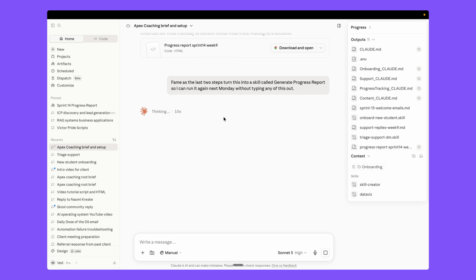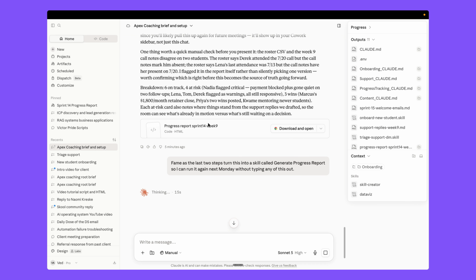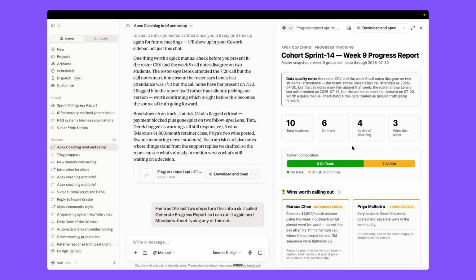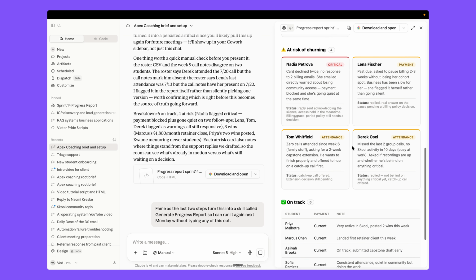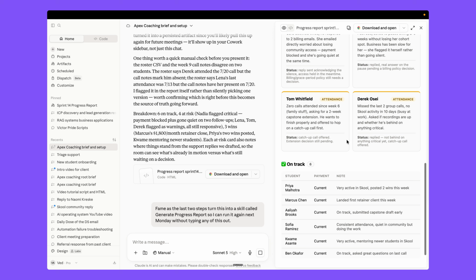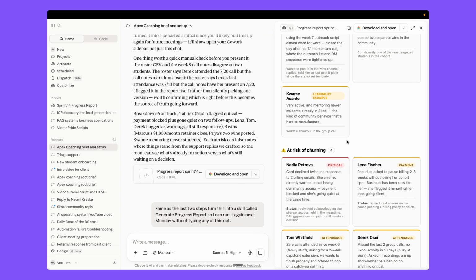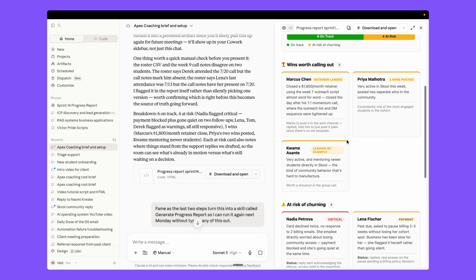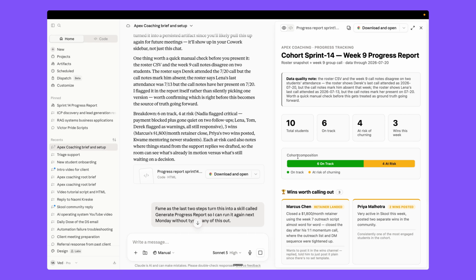Right? So let it complete. It generates the skill for you, so you can generate a progress report without typing anything manually, and it gives you a clear visual here. You can customize it as well if you want. You can change the colors or any other things that you want, right? You can add or change the graph structure here.